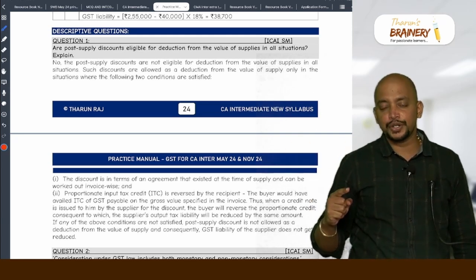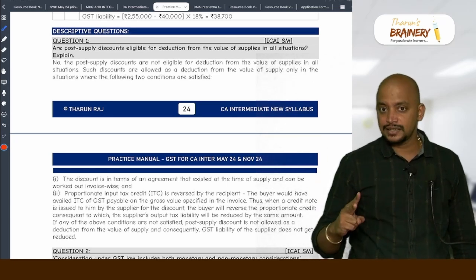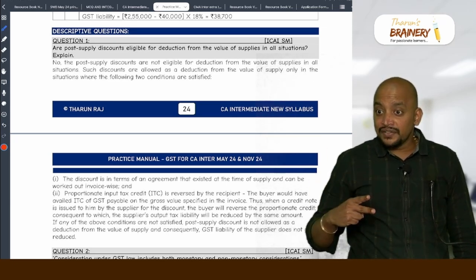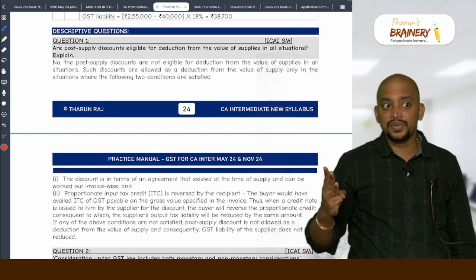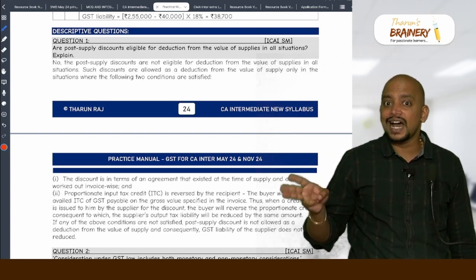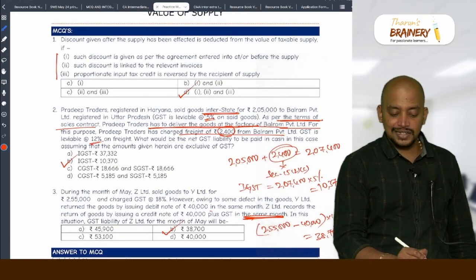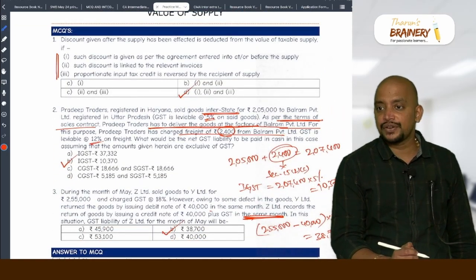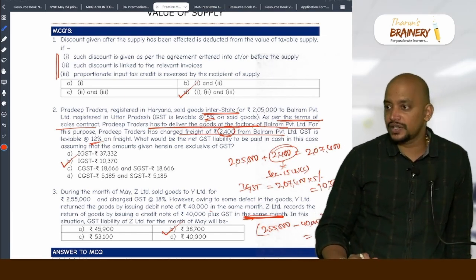First condition, the term should be agreed before or at the time of supply. Next, linked to relevant invoices. What is the document to be given? Credit note. Number 3, the recipient should reverse the ITC. That's the first MCQ. These 3 are the conditions. Then only post supply discount is allowed as deduction. Otherwise, it will not be allowed as deduction. Got it?